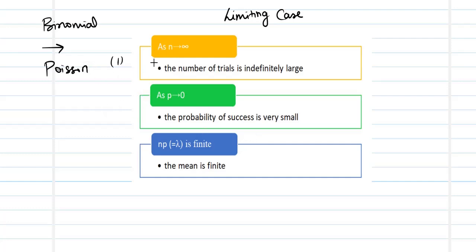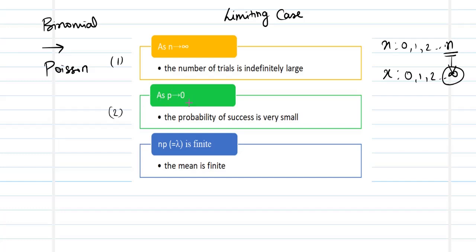Case number 1, as n tends to infinity, the number of trials is indefinitely large. As we said, x varies from 0, 1, 2 up to n for a binomial, whereas in case of Poisson, 0, 1, 2 up to infinity. So as this n becomes larger and larger, the binomial will move towards your Poisson distribution. Number 2, what is going to be case number 2?